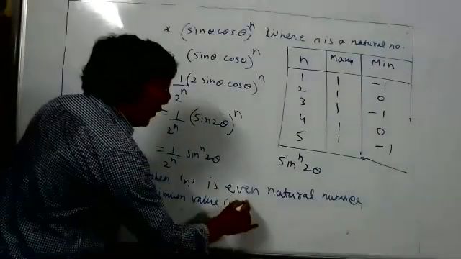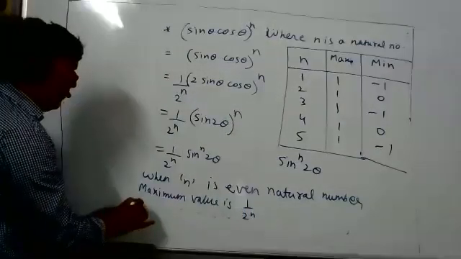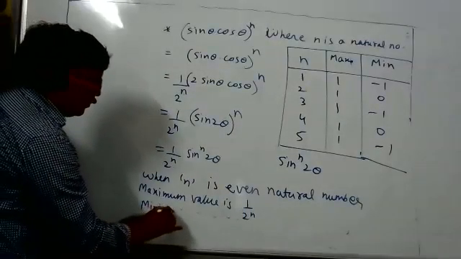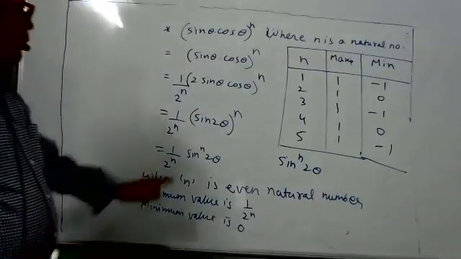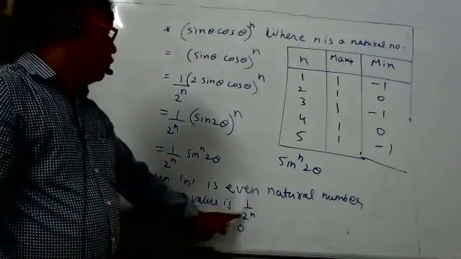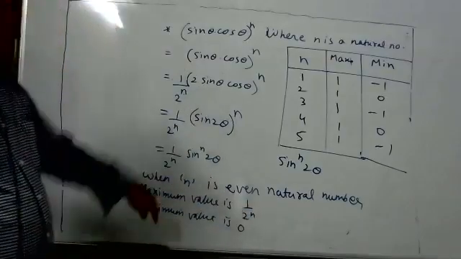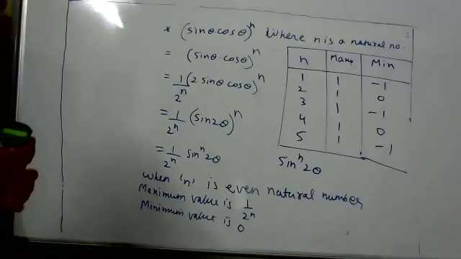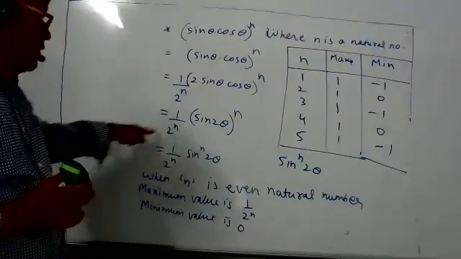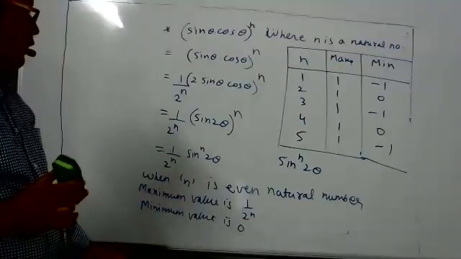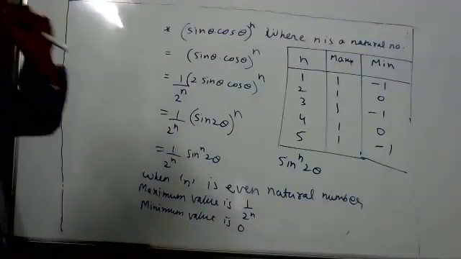Then the maximum value is 1, and 1 means 1 into 1 by 2 to the power n, so it is 1 by 2 to the power n. Correct? And minimum value how much? 0. Very good. When n is even, the minimum value will be 0 and the maximum will be 1 by 2 to the power n. Copy down, then I will proceed. When n is an even natural number, sin to the power n of 2 theta has maximum value 1, so the entire expression has maximum value 1 by 2 to the power n, and the minimum value will be 0.